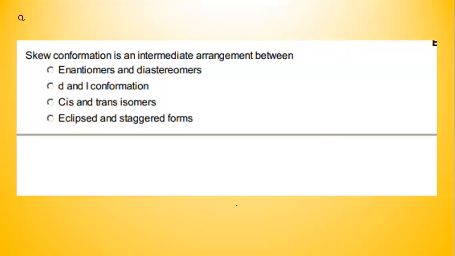Now, next question. This is a very primitive question. The skew conformation is an intermediate arrangement between... So, not enantiomers and diastereomers. They are totally different concepts. D and L conformers and cis and trans isomers, all these are different concepts. The eclipsed and staggered forms, the intermediate of the eclipsed and staggered form is actually the skew conformation.